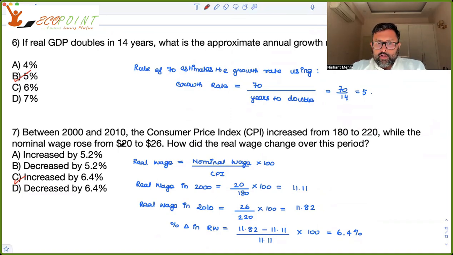So it is nominal wage 20 upon 180 into 100, and 26 upon 220 into 100. You get real wage in both 2000 and 2010. Change in real wage is what? Real wage in 2010 minus real wage in 2000 upon real wage in 2000. And what you get is 6.4%. So there is an increase in real wage of 6.4%, right?